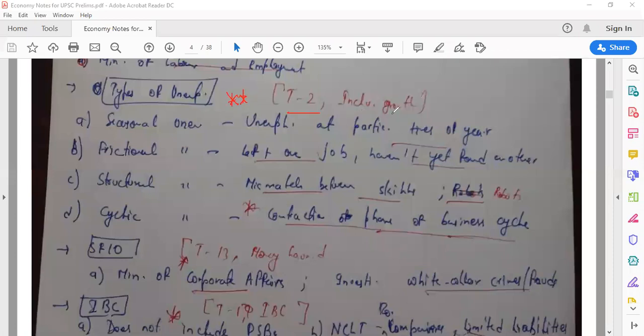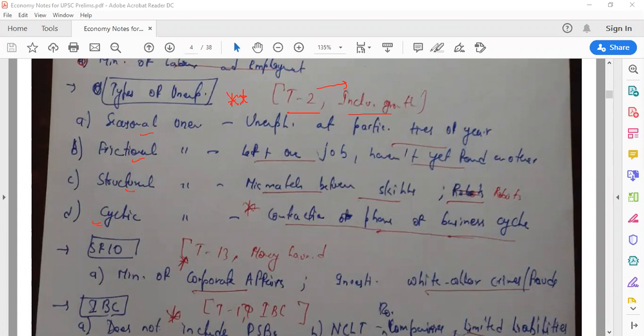And see there, see what I have written here: T2, inclusive growth. What does it mean? I have even written the topics for GS3 under which you can read these topics. See, there is no specific thing as this is prelims and this is mains. Sometimes things overlap. Things which are important for mains can be asked in prelims also. So these types of unemployment, the seasonal, frictional, structural, and cyclic unemployment, you can also mention in your GS3 topic, that is inclusive growth and issues arising from it. There also you can talk about these.